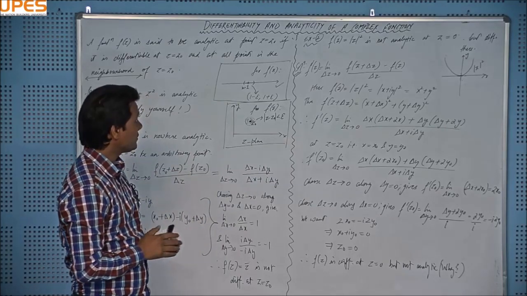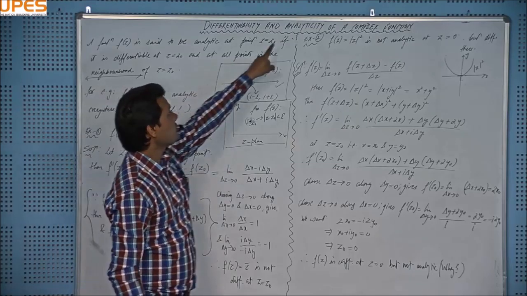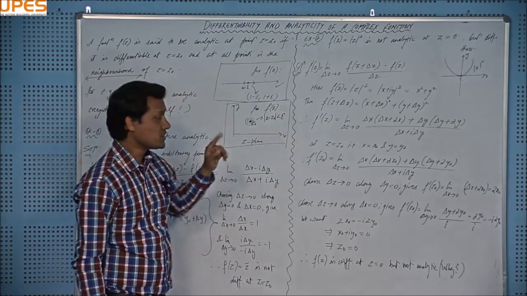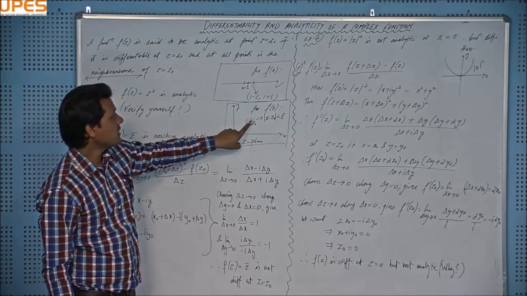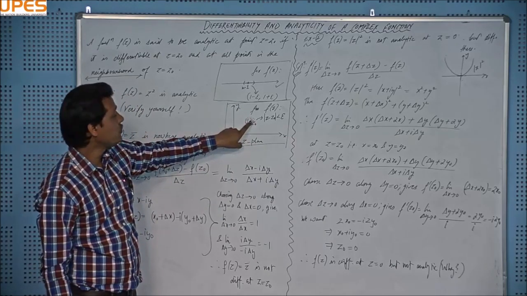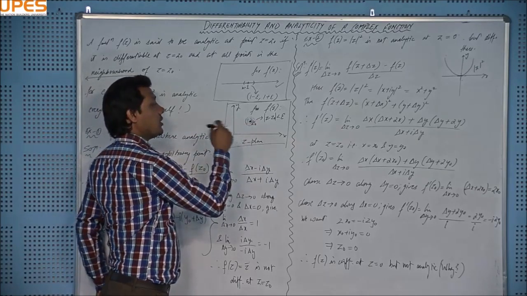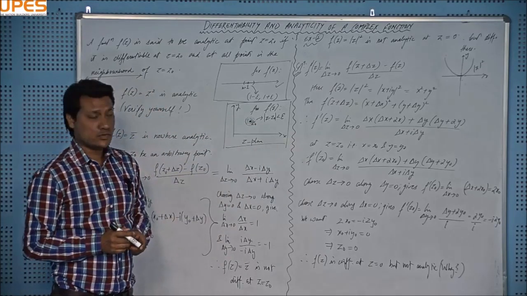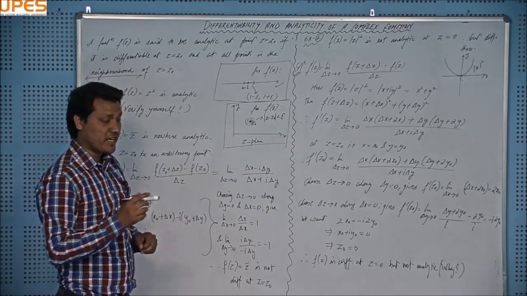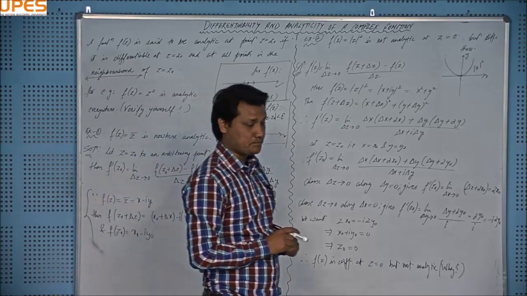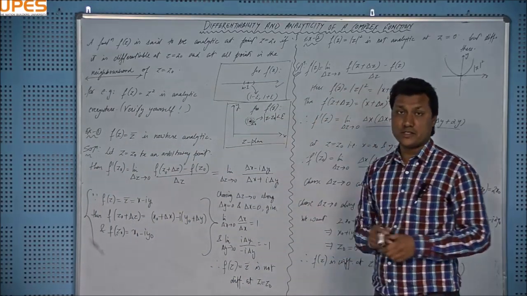And one more thing, if you check the analyticity of a complex valued function at some point, you not only check the differentiability at z equal to z naught, but you need to check the differentiability at all the points which are in the neighborhood of this. And obviously there are infinitely many points in the neighborhood of z equal to z naught, and practically it is very difficult to check the differentiability at all of these points.